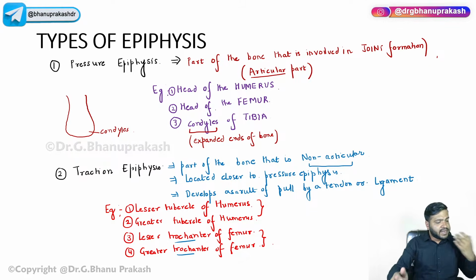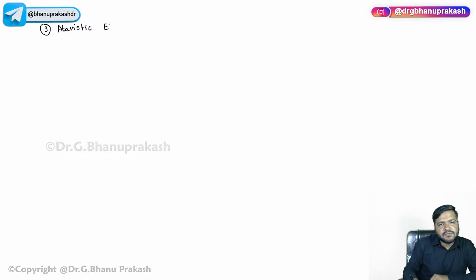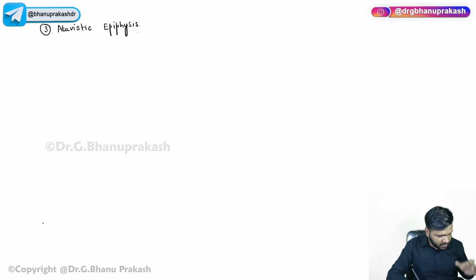Now, coming on to the next epiphysis, that is called as the atavistic epiphysis. These are very important questions, beta. They are always asking in the exam, right? The atavistic epiphysis. Now, you guys should know that in humans, we have a remnant of these bones.